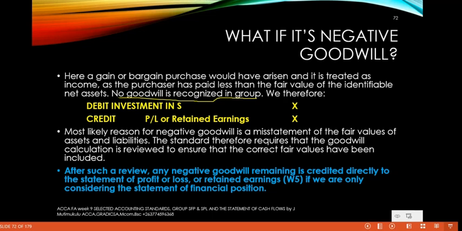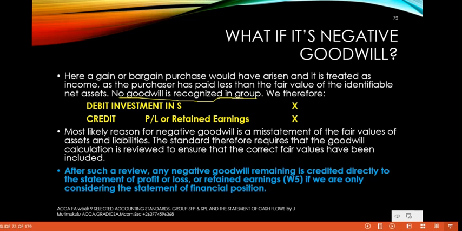But you also need to remember that usually this entry is not going to balance. Why? Because the investment in the subsidiary would be a larger amount vis-a-vis the difference.